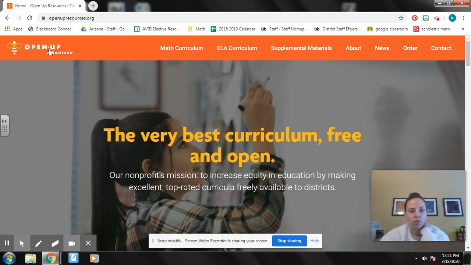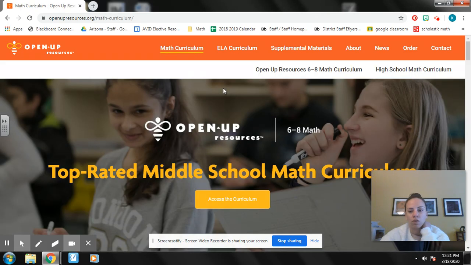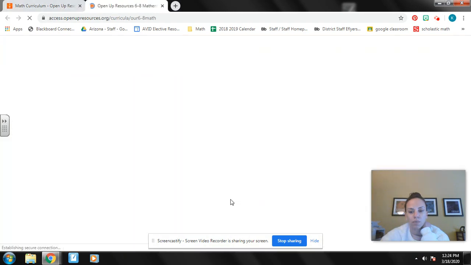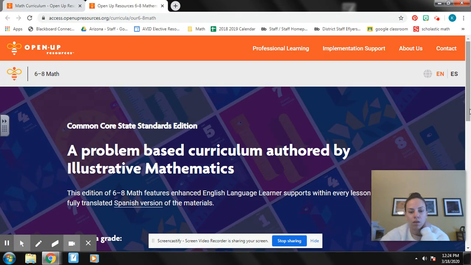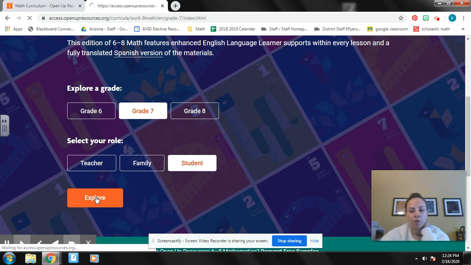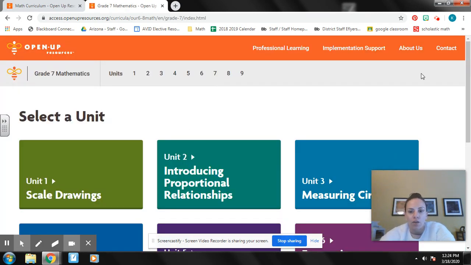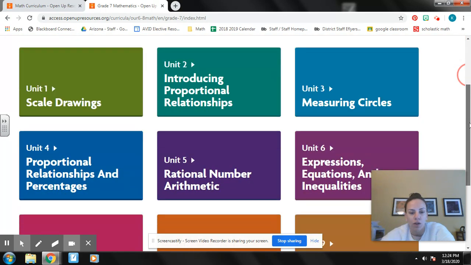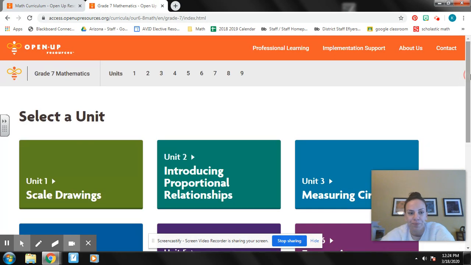If you go to openupresources.org, which is right there, you click on math curriculum. Then you go to access the curriculum. Scroll down, pick your grade, and then this would be for parents, and then this is for students. Click Explore. And then now you have an entire grade level of math curriculum.